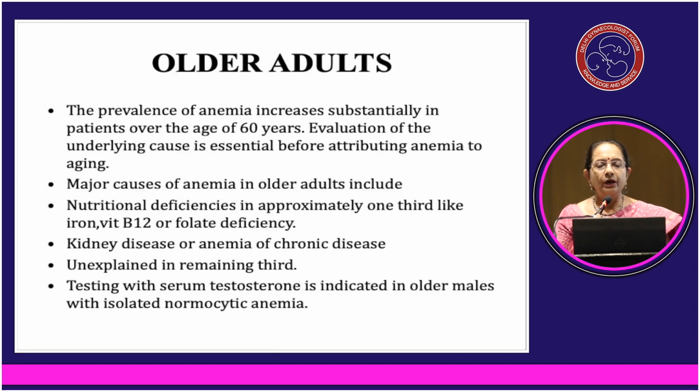Older adults need special mention because the prevalence of anemia increases substantially in patients over the age of 60 years. Evaluation of the underlying cause is essential before attributing anemia to aging. Major causes of anemia in older adults include nutritional deficiencies in approximately one third, like iron, vitamin B12 or folate deficiency, and kidney disease or anemia of chronic disease; the remaining one third is unexplained. Testing serum testosterone is indicated in older males with isolated normocytic anemia.